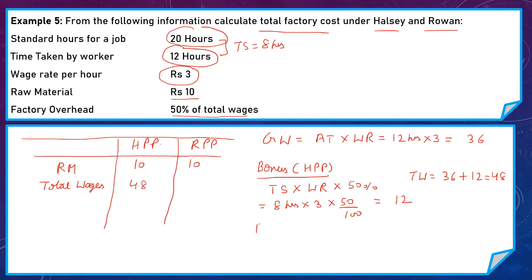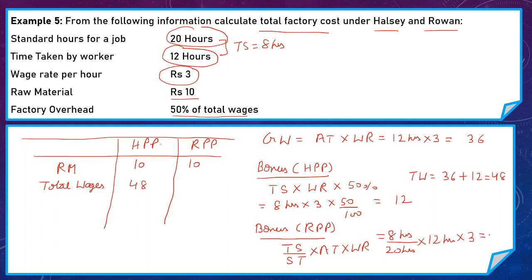Now we calculate bonus under Rowan premium plan and our formula to calculate bonus is time saved divided by standard time into actual time into wage rate. Here time saved is 8 hours, standard time allowed by the company is 20 hours and actual time is 12 hours and wage rate is rupees 3.